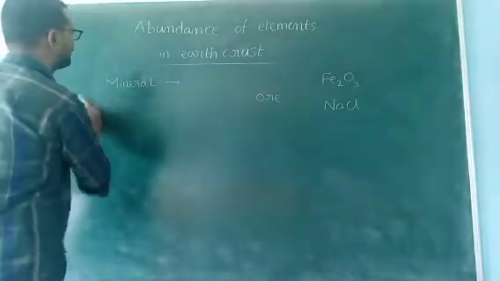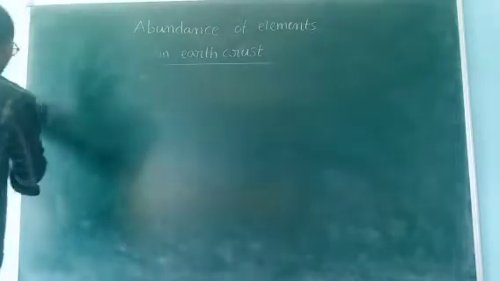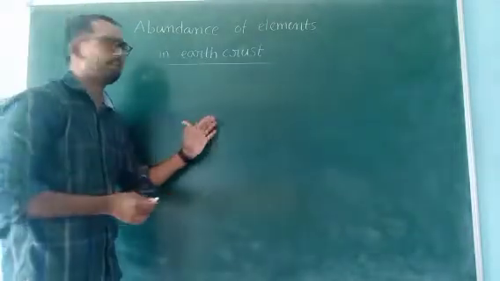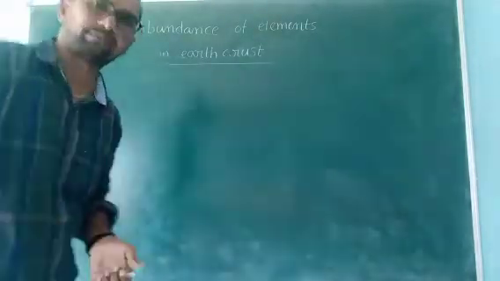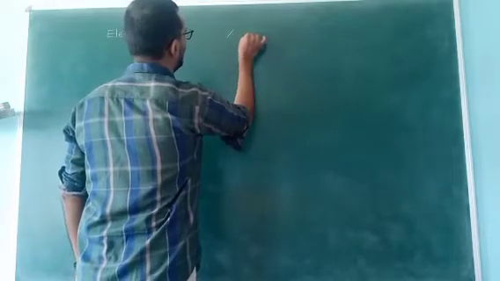Now, abundance of elements. So, abundance of elements in earth crust means, now the list. First one, element, percentage by weight.